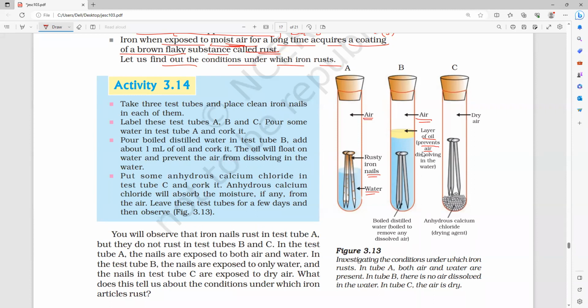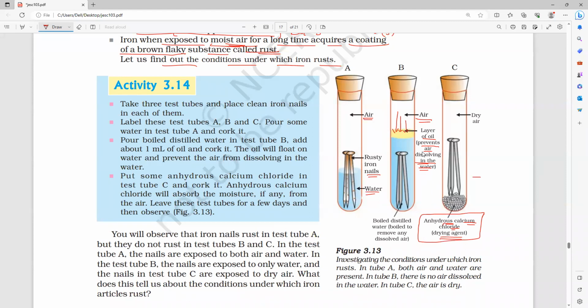Oil prevents the air from dissolving. So in the water, oil cannot be dissolved. Sorry, air cannot be dissolved because oil will work like a barricade. Next, in this one, I am using anhydrous calcium chloride, a drying agent. Do you remember this? We used it already in the second chapter. Can anybody tell me where we have used it?